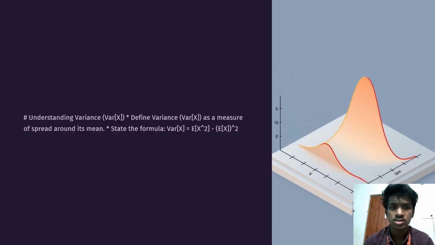Understanding the variance of x. Define variance as a measure of spread around its mean. State the formula: variance of x is equal to E of x square minus E of x, whole square.